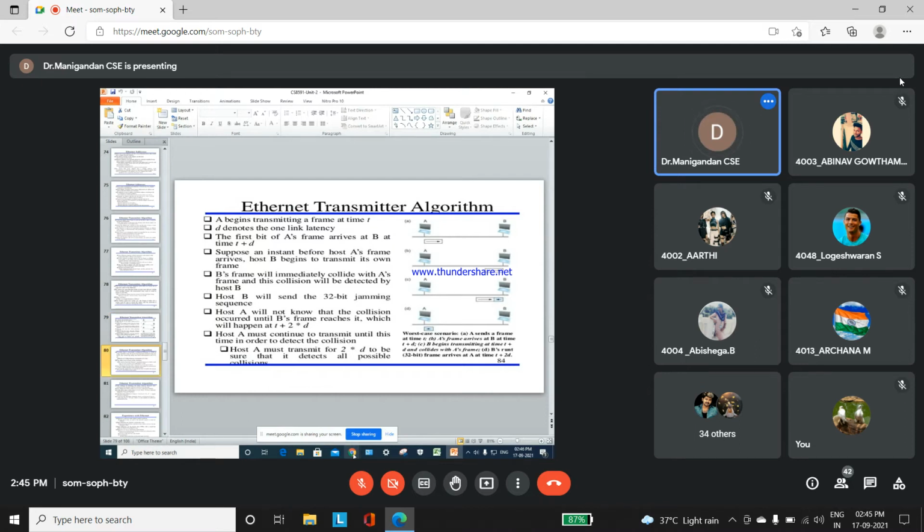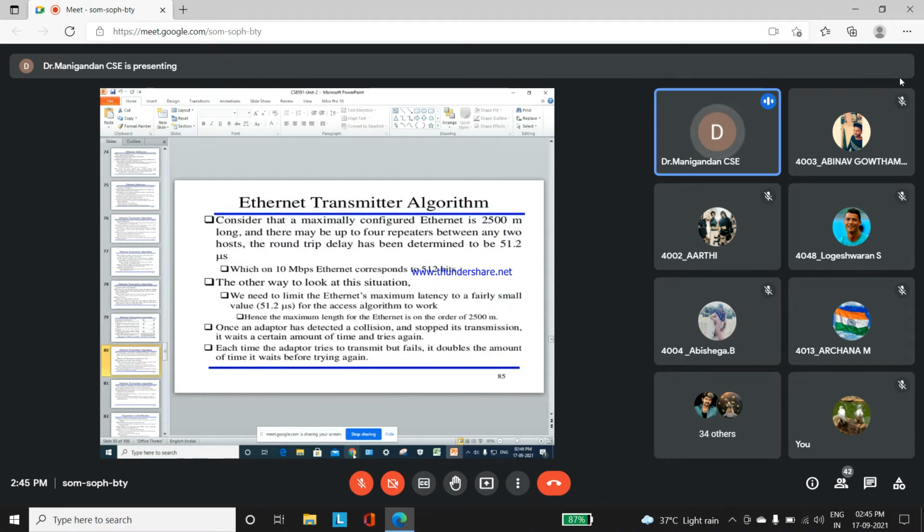Consider a maximally configured Ethernet that is 2500 meters long and may have four repeaters, with two hosts. The round trip delay is determined to be 51.2 microseconds, which for 10 Mbps Ethernet corresponds to 512 bits.